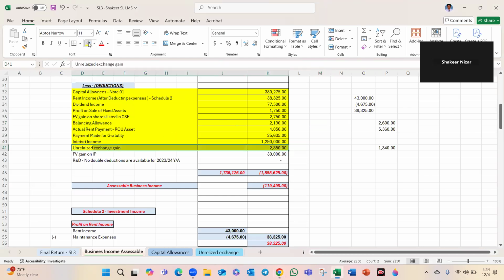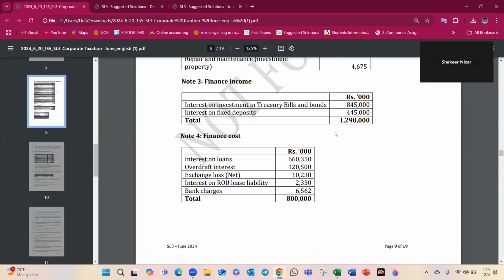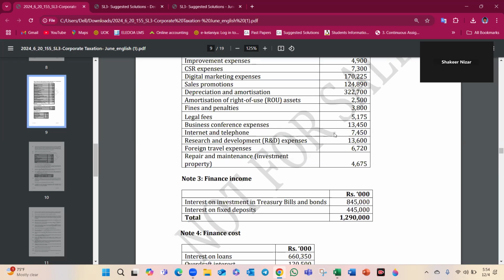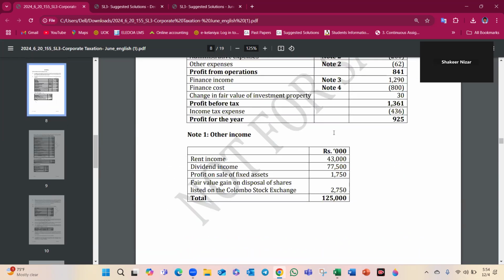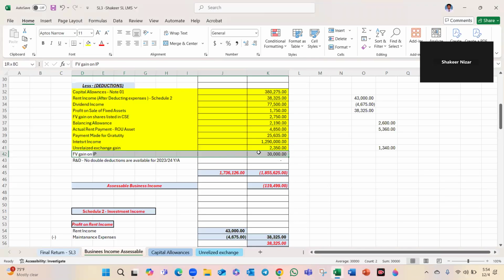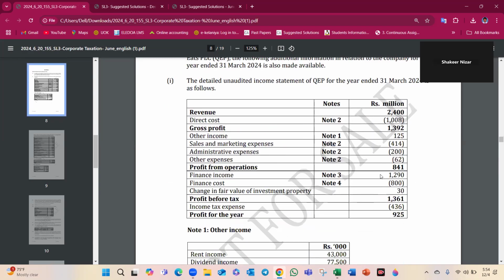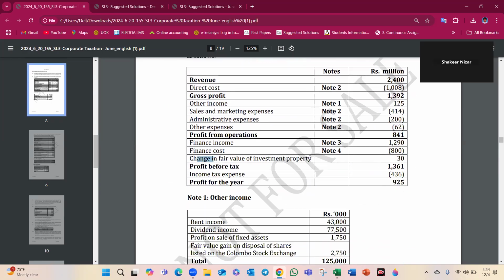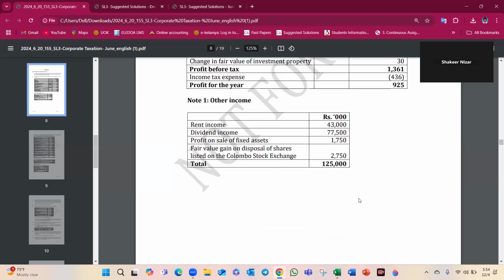You want to deduct. Fair value gain, here I'm going to deduct. Yeah, millions. Fair value gain. Deduct.